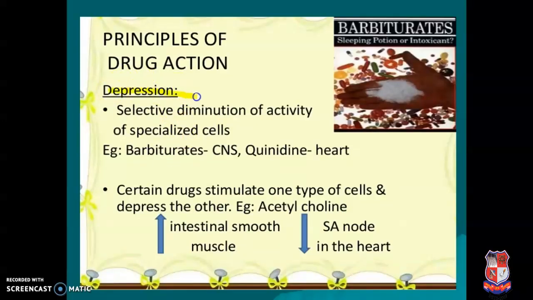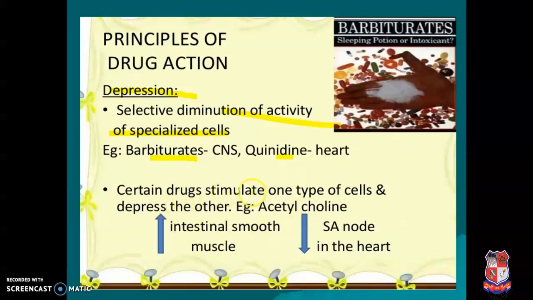Second basic principle is depression. That means inhibiting the action of a particular receptor by the drug. That means selective diminution of activity of specialized cells. Barbiturates are CNS depressant drugs. When the patient takes them, they decrease the activity of the CNS. Quinidine is a sodium channel blocker that decreases the contractile effect of the heart. That means this is depression action. This is another basic principle of drug actions.